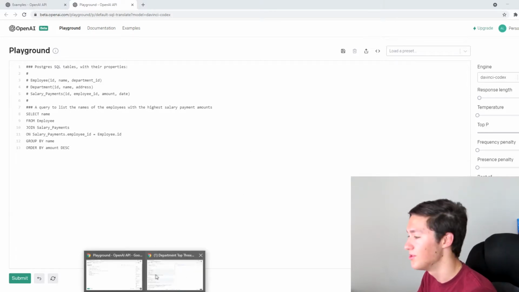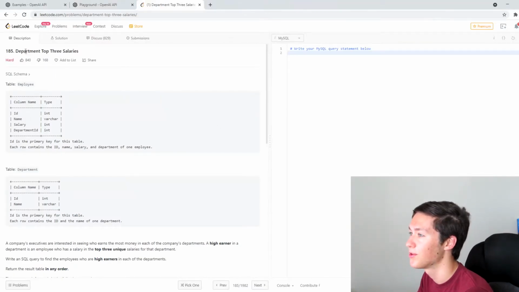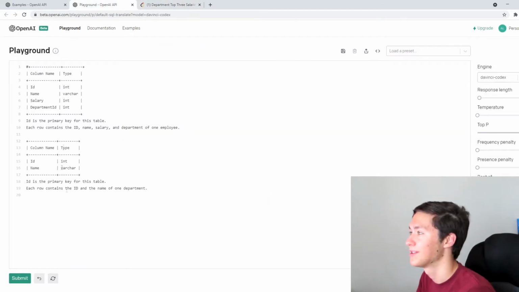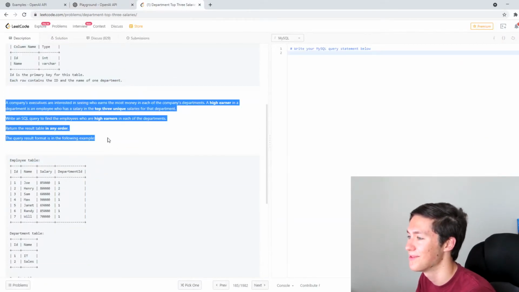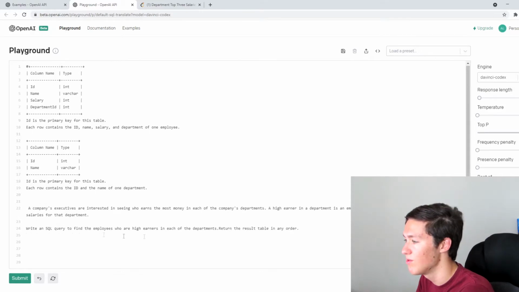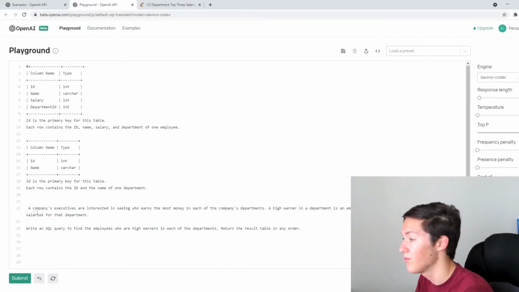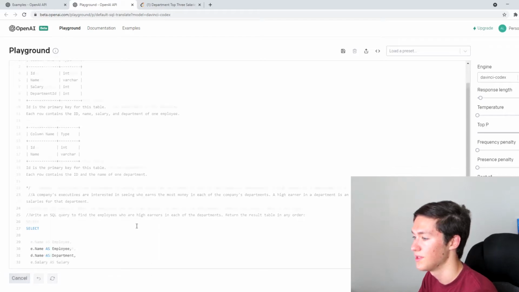What I'm actually going to do is give it a Leetcode question. So this is a hard question. It's called top 3 salaries. Now hopefully the OpenAI people did not train Codex on Leetcode, because that would be cheating, because it would have already seen that. So write a SQL query to find the employees who are highest earners. So highest earners in department is the employee who has a salary in the top 3 unique salaries for that department. And we can start with select. See what it does.